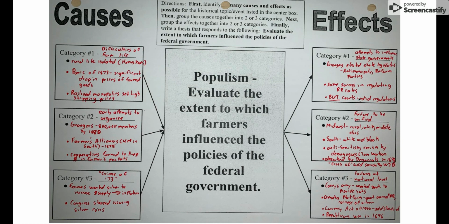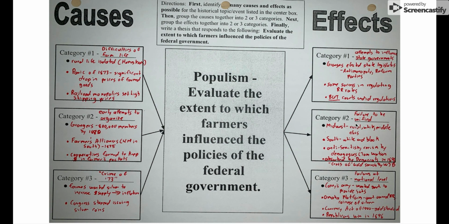And one of the things they had success in was regulating railroad rates, kind of fixing this problem of railroad monopolies. But because the courts were much more friendly to business than to workers, the courts undid the regulations, because this is laissez-faire capitalism at work. Okay, so they had some short-term success, but ultimately they were not able to influence the state governments permanently.